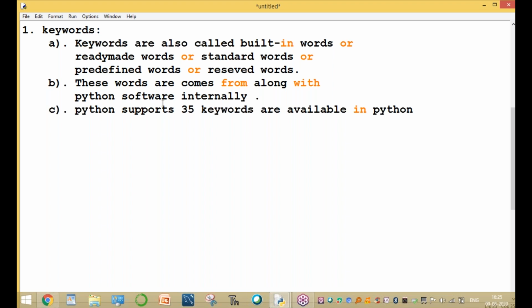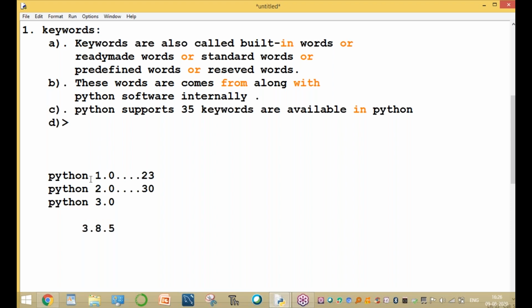This number is not fixed; it varies. For example, there are different versions of Python: Python 1.0, Python 2.0, Python 3.0, and so on. The latest version is 3.8.5. In the first version, Python supported only 23 keywords, and 2.0 supports 30 keywords.